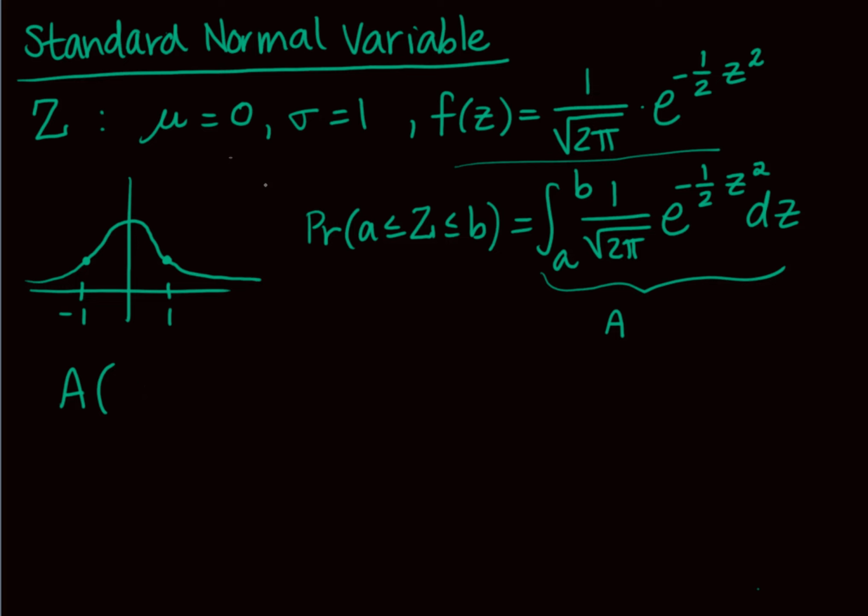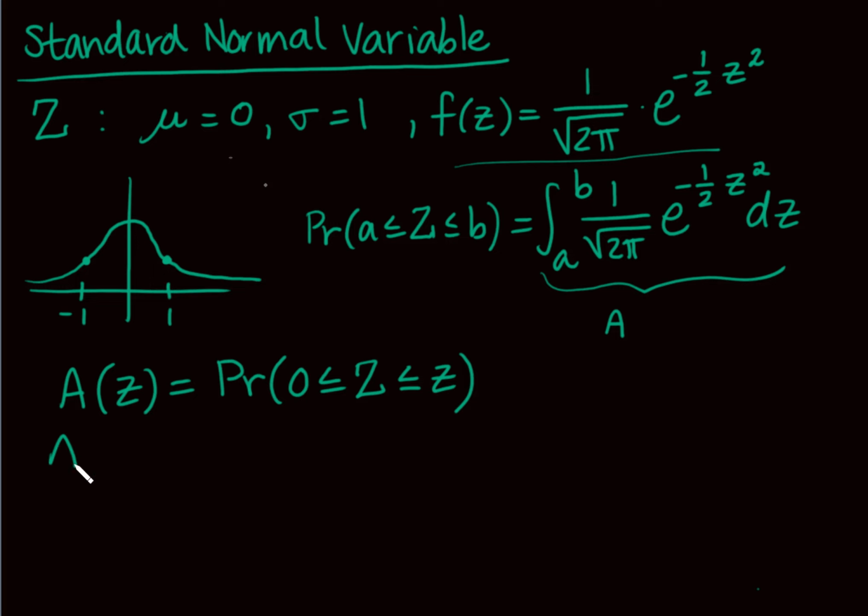This function is going to be capital A of little z, and that's going to give me the area under the curve from 0 to little z, which means I'm just taking the probability from 0 to little z. That's what area is.